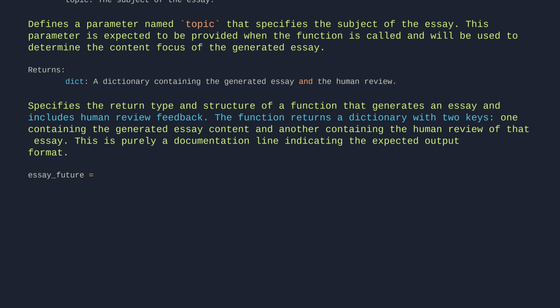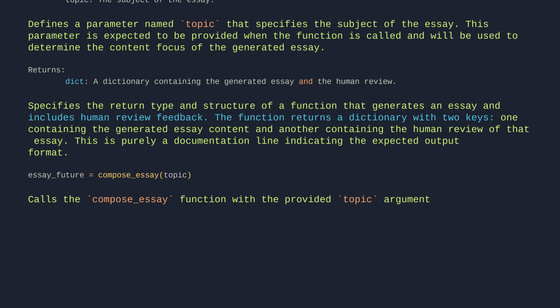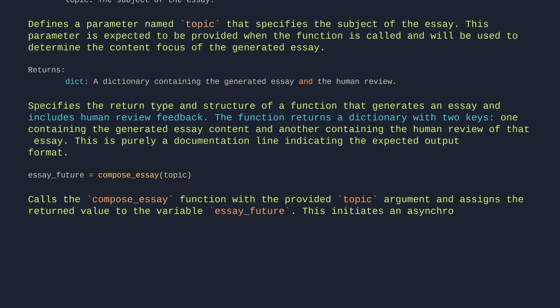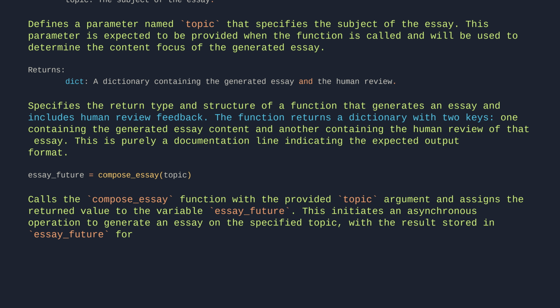essay_future = compose_essay(topic). Calls the compose_essay function with the provided topic argument and assigns the returned value to the variable essay_future. This initiates an asynchronous operation to generate an essay on the specified topic, with the results stored in essay_future for later use.